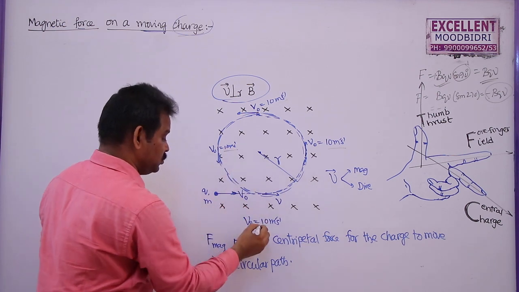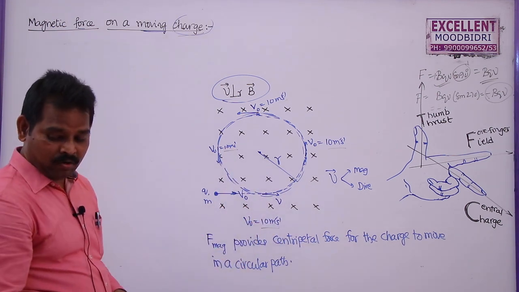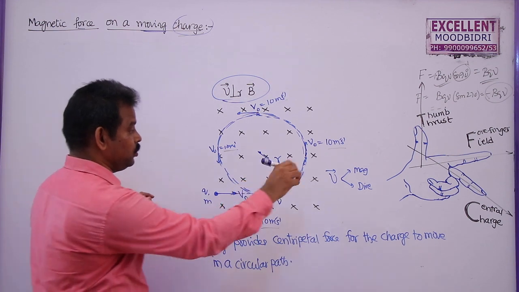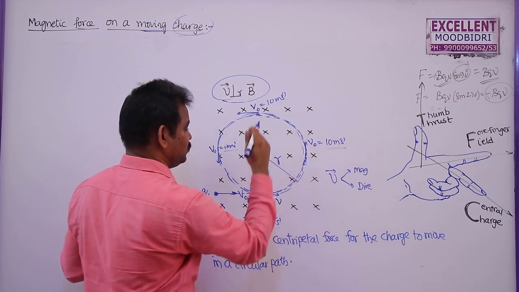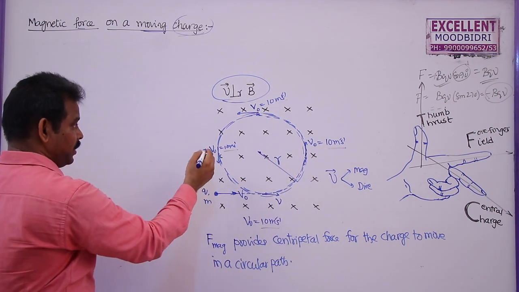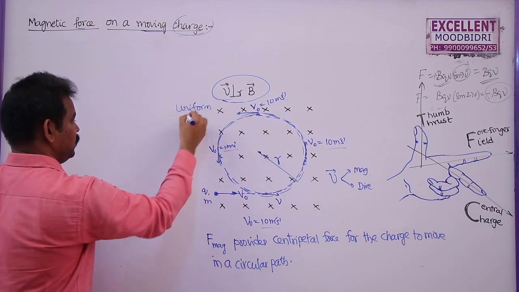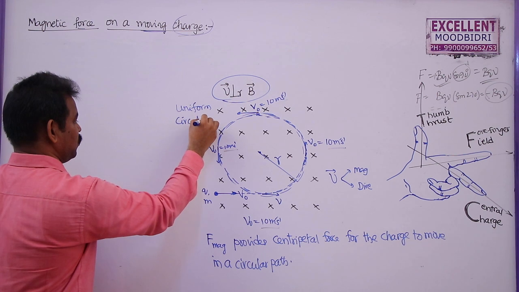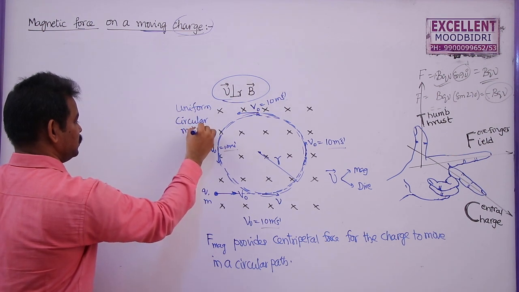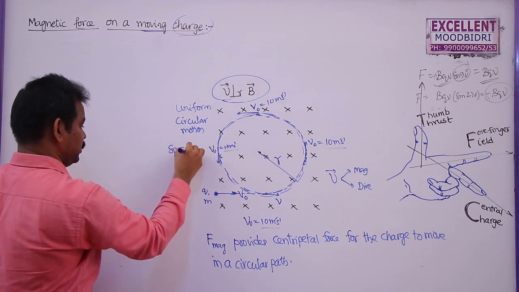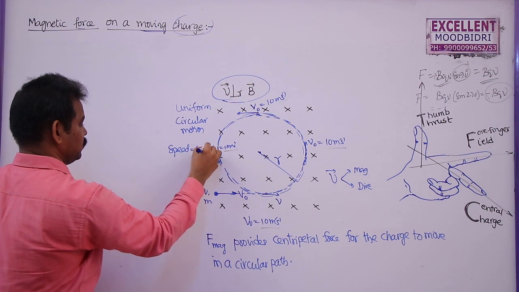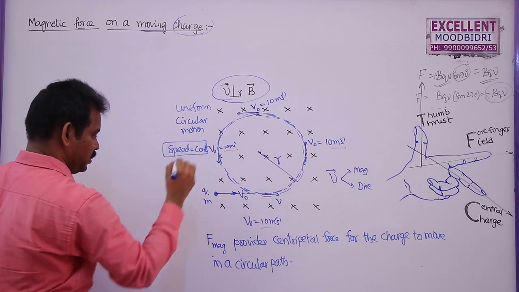Remember, instead of saying constant velocity, say constant magnitude, because velocity direction is changing. Or you can write a uniform speed. So this is a uniform circular motion. Why? Because the speed is constant, but the velocity is varying here.